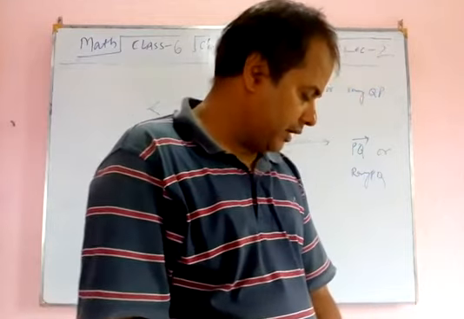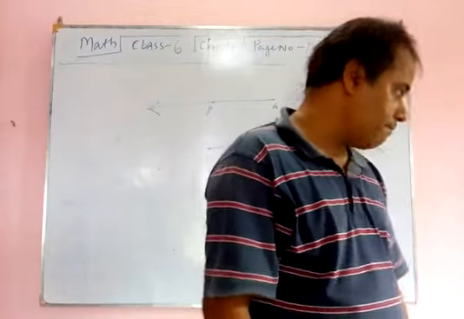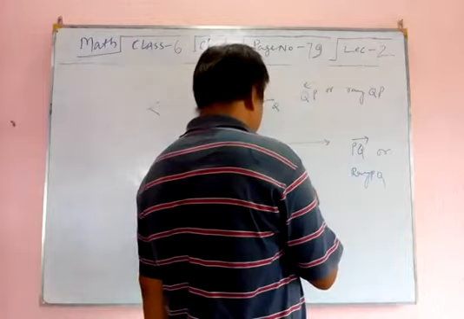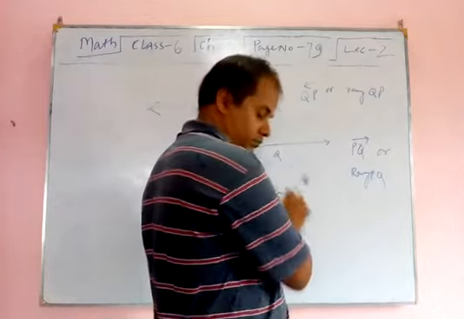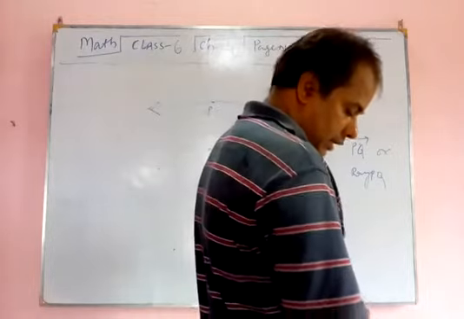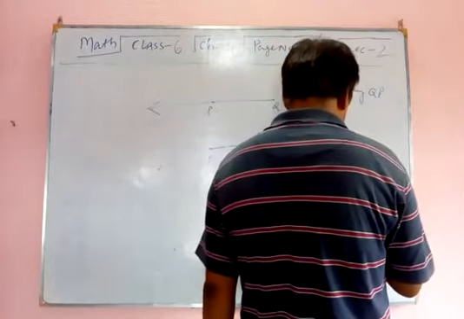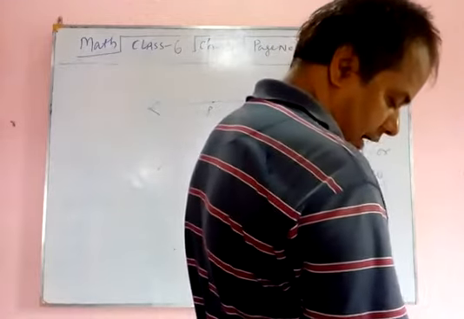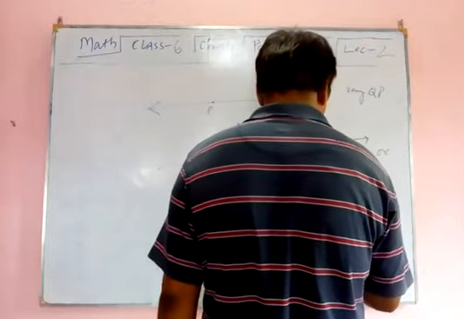4. A line segment AB is represented by AB. A ray will be represented by C and D. And a line will be represented by P and Q.